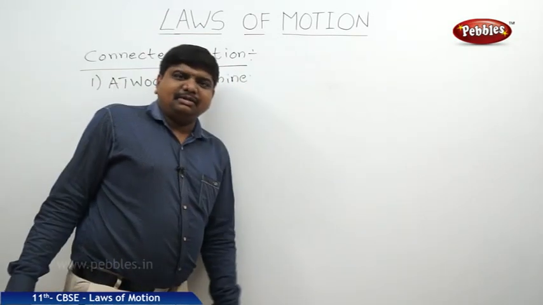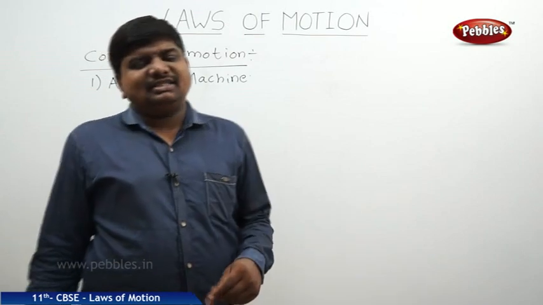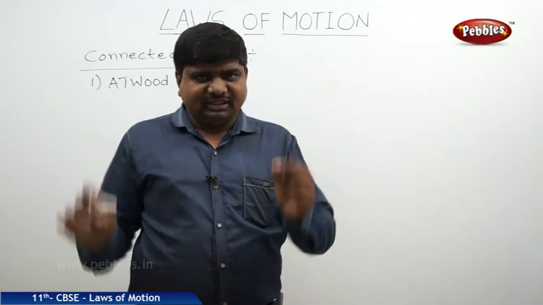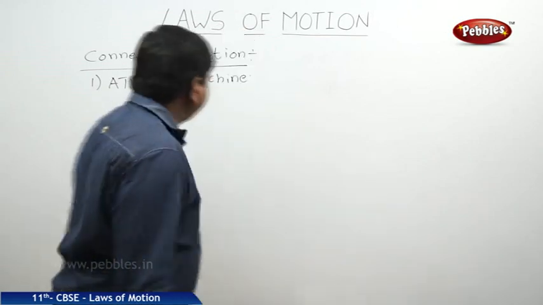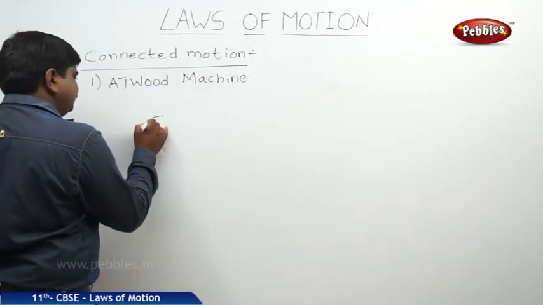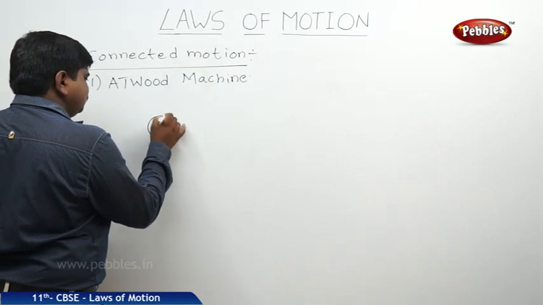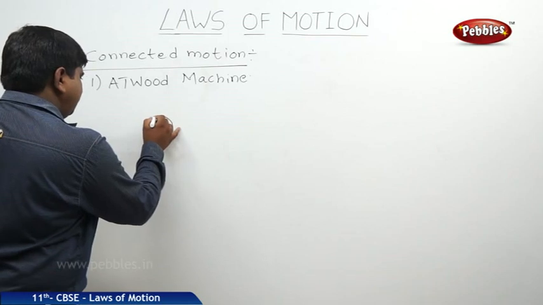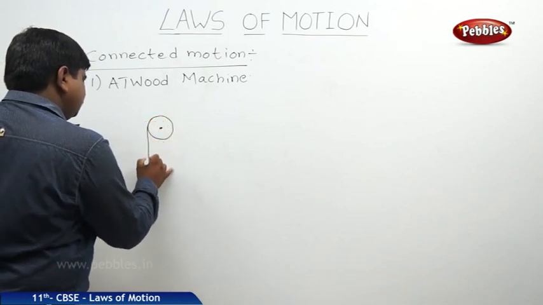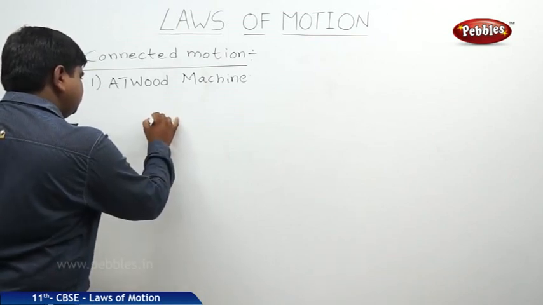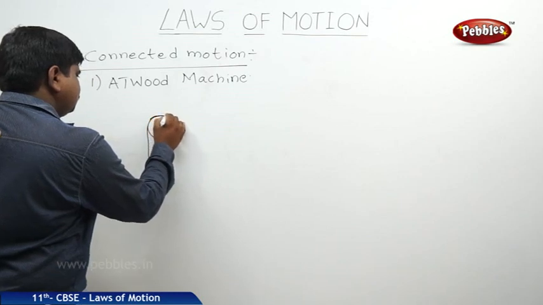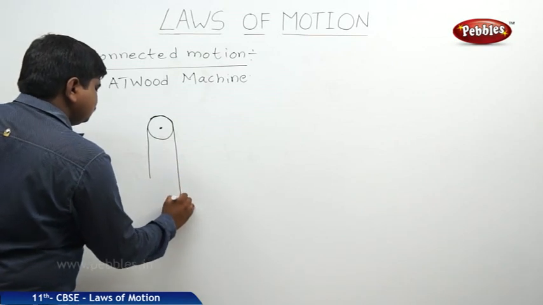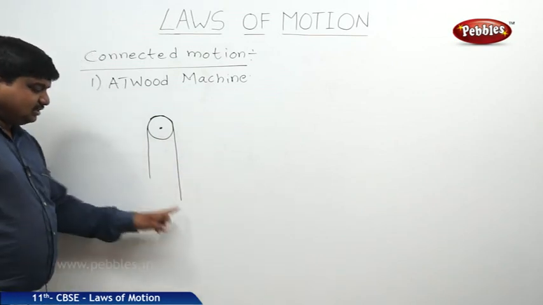The structure of the Atwood machine is nothing but two masses hanging over a pulley, while they are doing the to and fro motion, nothing but simple harmonic motion. So take a pulley, arrange a thread on the pulley, these are the two sides of the thread.